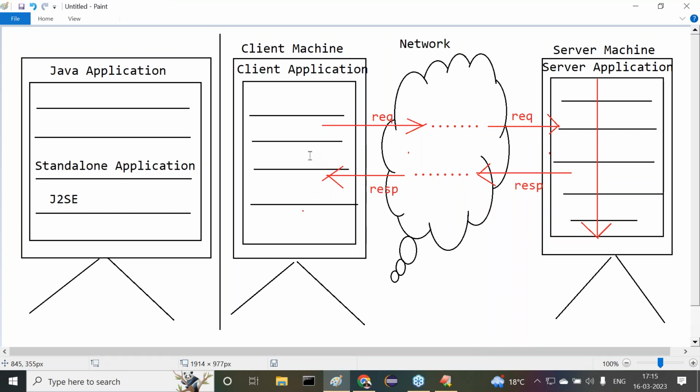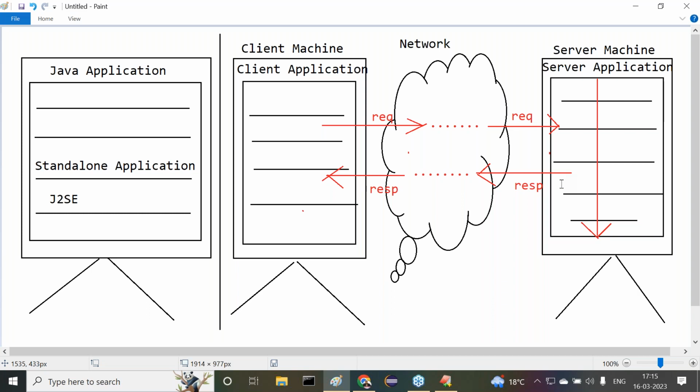Now all of you observe carefully. This entire application is designed on the top of client server architecture or not? Moreover, my application logic is distributed over client application and server application or not? Means that my application logic is distributed over more than one machine, more than one computer or not? So I can say this is what there, distributed application. I can say, in other words, this is an enterprise application.